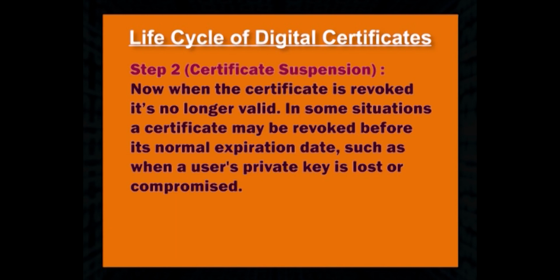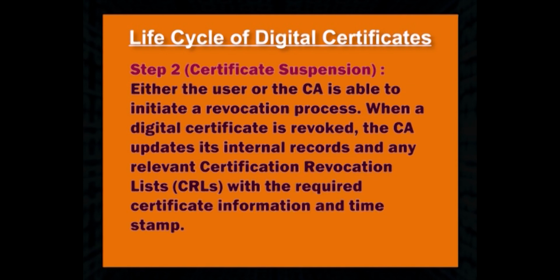Now, when the certificate is revoked, it is no longer valid. In some situations, a certificate may be revoked before its normal expiration date, such as when a user's private key is lost or compromised. Either the user or the CA is able to initiate a revocation process. When a digital certificate is revoked, the CA updates its internal records and any relevant certificate revocation lists, CRLs, with the required certificate information and timestamp.